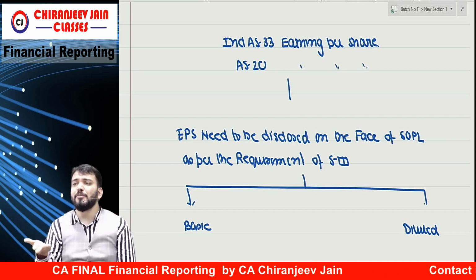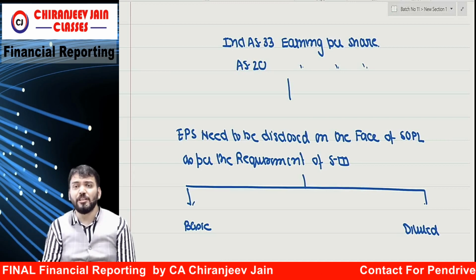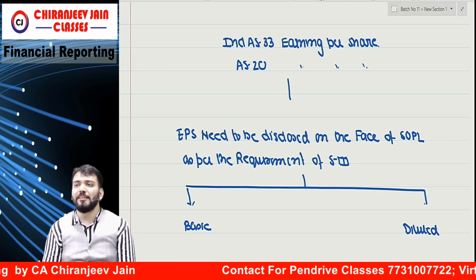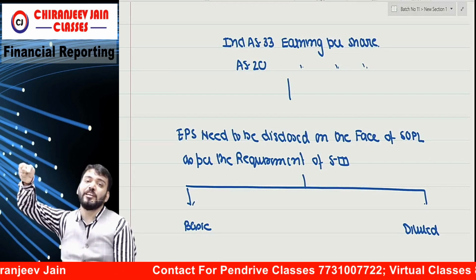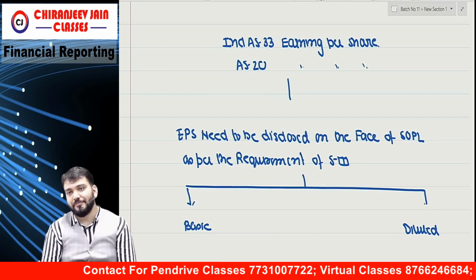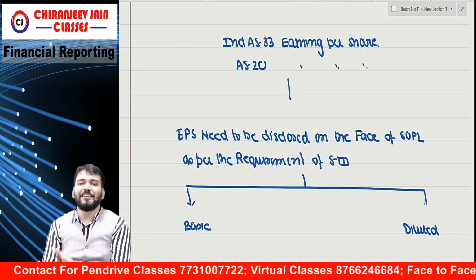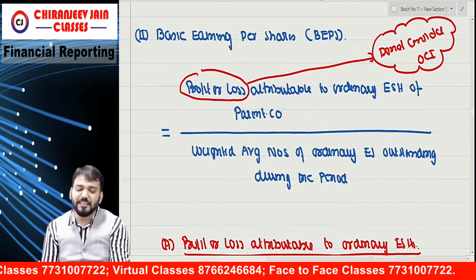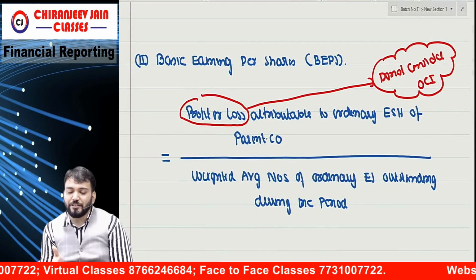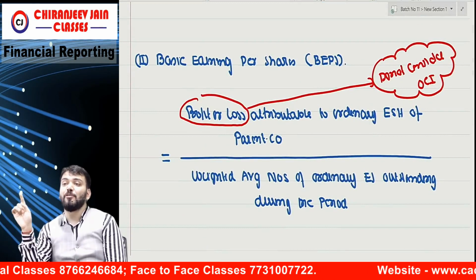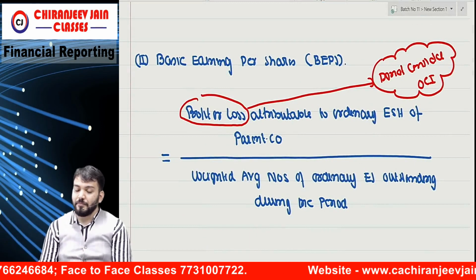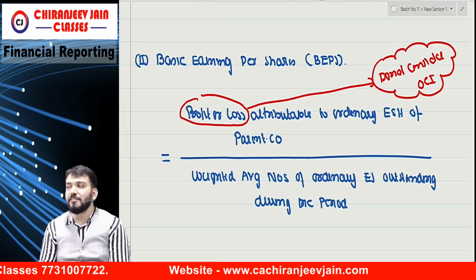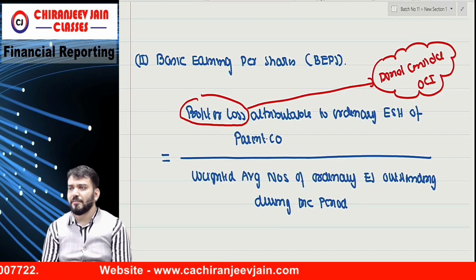And this is EPS, earning per share. So earning per equity share, and the definition of equity changes. Therefore we need to understand a little. Because financial instrument changes, this calculation will change. You all know basic and diluted. I am not going to say what is basic, what is diluted. Basic means profit or loss attributable to ordinary equity shareholders of parent company divided by weighted average number of ordinary equity shares outstanding during the period. The formula is very easy.